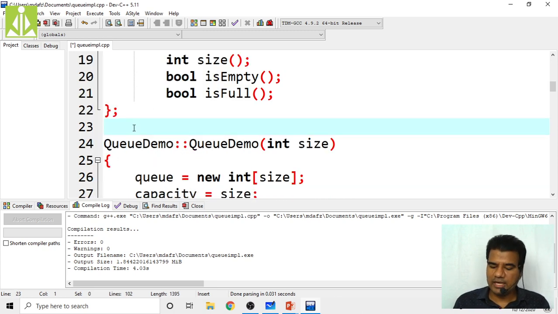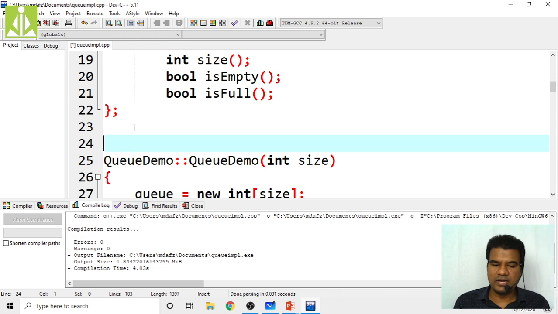So then when you do the implementation of the functions, when you write the definition of the functions, here also you have to do template class T.